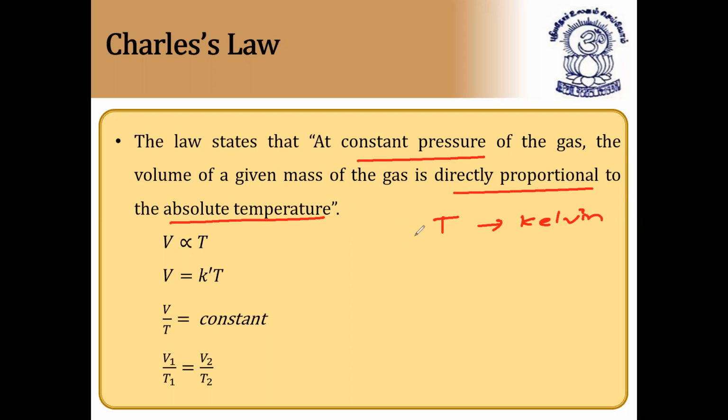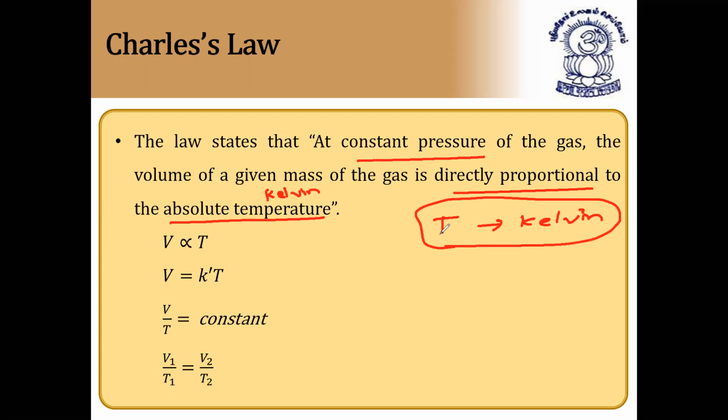Very, very important point. Whenever they give a numerical based on Charles' law in the gaseous state questions in this chapter, whenever the temperature is given, always you have to change the temperature into kelvins. Even though the question and answer are in degrees C, you still need to change the temperature into kelvins, because Charles' law does not depend directly on that temperature. At constant pressure, the volume of a given mass of a gas is directly proportional to the absolute temperature, that is nothing but Kelvin temperature.